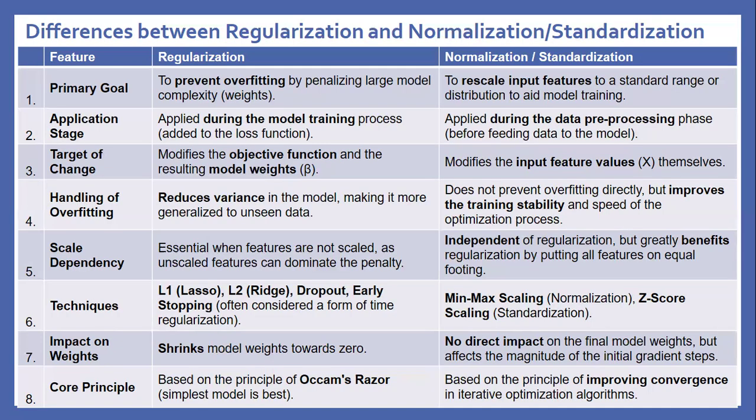Impact on weights: regularization shrinks model weights towards zero. Normalization has no direct impact on the final model weights, but affects the magnitude of the initial gradient steps. Core principle: regularization is based on the principle of Occam's razor, the simplest model is best. Normalization is based on the principle of improving convergence in iterative optimization algorithms.